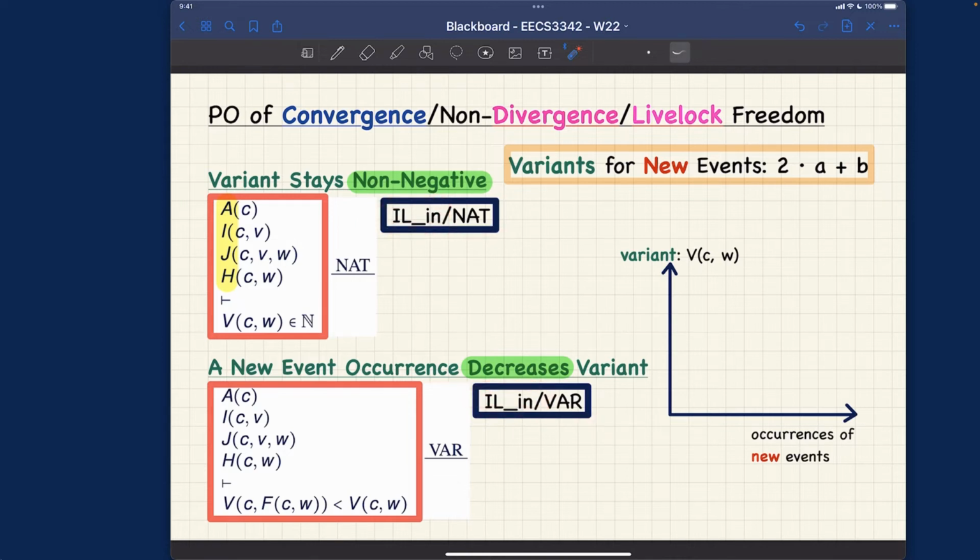All right? So let me just make a quick note over here. Convergence is only applicable to new events, not for the old events. So that's why we don't have to prove the convergence for ML out and ML in, because they already exist in the abstract model, i.e. they have their abstract counterpart, but not for the new events. So the convergence proof is only applicable to new events.